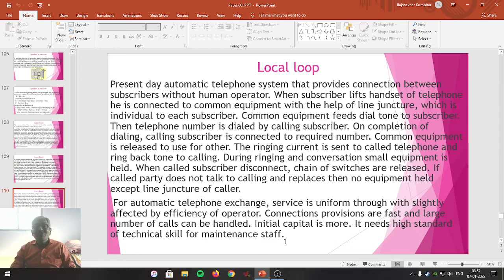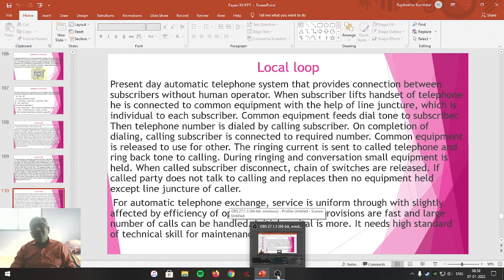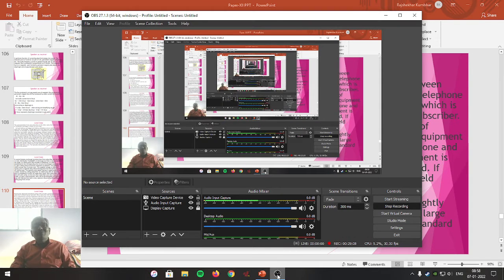This makes all of you students clear how our handset gets connected with the telephone exchange and the role of the telephone exchange through the local loop to bring both subscribers in connection with each other till the completion of the call without breaking the connection.